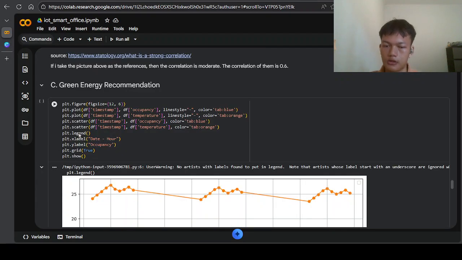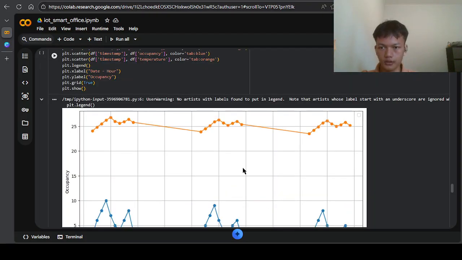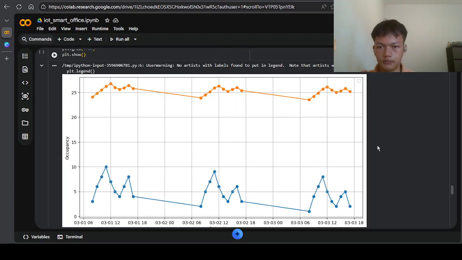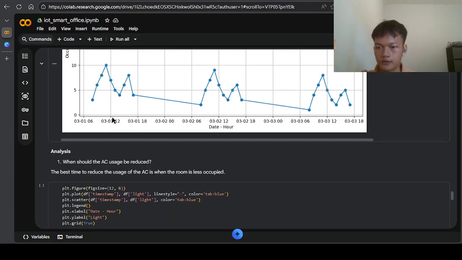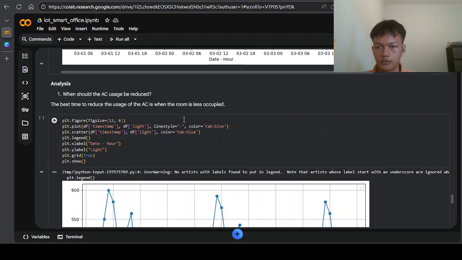For the last part is the energy recommendation. Here I first visualize the trend for the occupancy in blue, and the orange is the AC, or the temperature. It's pretty much the same, right? More people, higher the room temperature. So, question number one: when should the AC usage be reduced? It is when the room is less occupied. It's pretty easy as that.